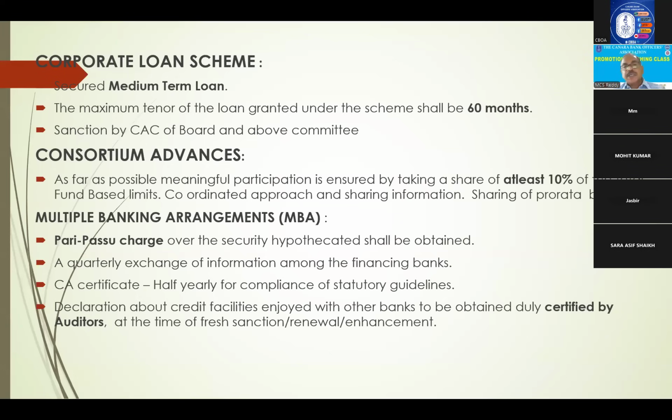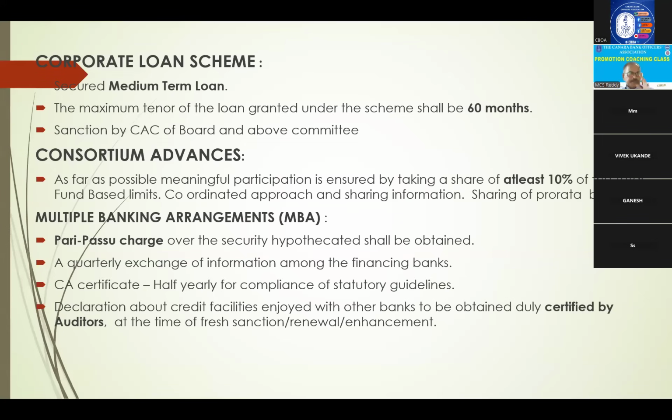First one is pari passu charge over the security hypothecated. So whatever securities are given, pari passu charge means in proportion to our lending. Say 100 crores is security, and 100 crores is loan given by 3 banks. One bank has given 20 crores, the second 30 crores, the third 50 crores. So the bank that gave 20 crores gets 20% of the security, the one that gave 30 crores gets 30%, and the bank that gave 50 crores gets 50% of the security. This is what pari passu charge is. Proportionate to their loans, they will get a charge on the assets.